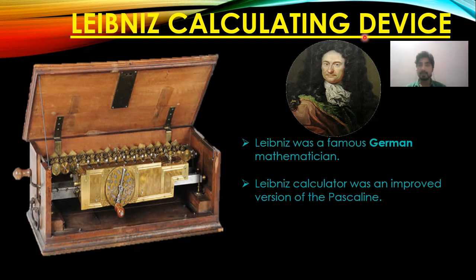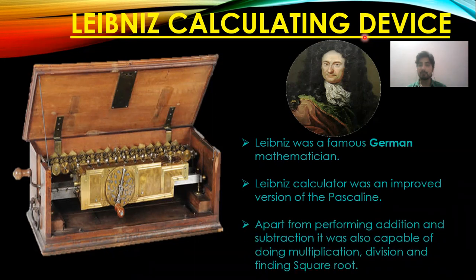Blaise Pascal's calculator was only capable of doing addition and subtraction, whereas the Leibniz calculating device was capable of performing addition and subtraction, as well as multiplication, division, and also finding square roots. So he made some modifications in Blaise Pascal's calculator and made it capable of another type of calculations also, such as division, multiplication, and finding the square root.